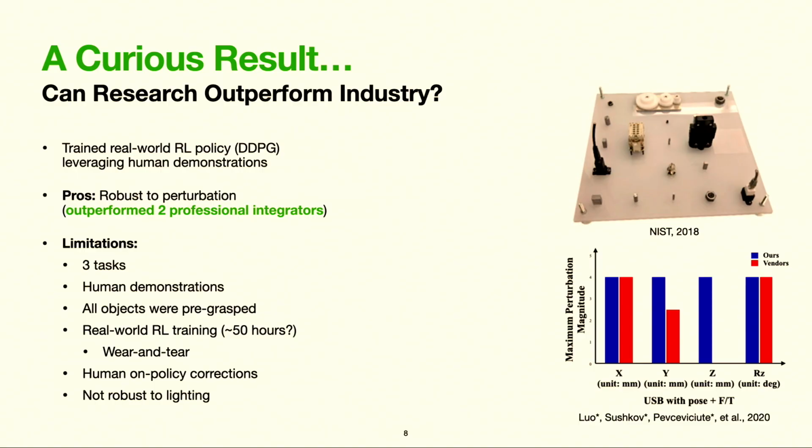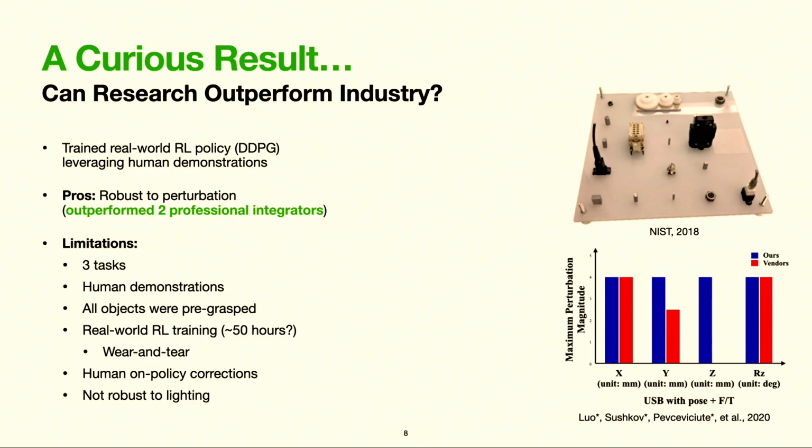In early 2021, there was a collaboration between Google X and DeepMind that really caught our attention. So the researchers selected 3 tasks from the NIST board. They manually collected demonstrations, and they trained an RL policy purely in the real world with human corrections. They used DDPG, which, as many of you know, is a model-free off-policy RL algorithm, but they incorporated demos into the replay buffer.